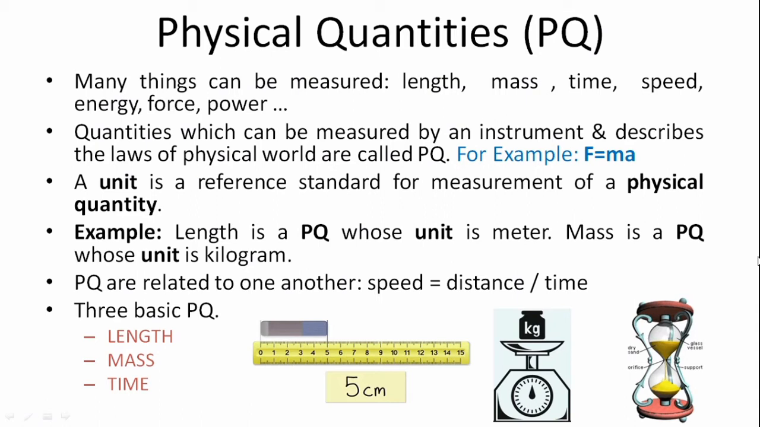As I explained, a unit is a standard reference for any measurement of a physical quantity. For example, length is a physical quantity whose unit is meters. Mass is a physical quantity whose unit is kilogram. And these physical quantities are related to one another. We know speed is the ratio of the distance covered by a car divided by the time taken.